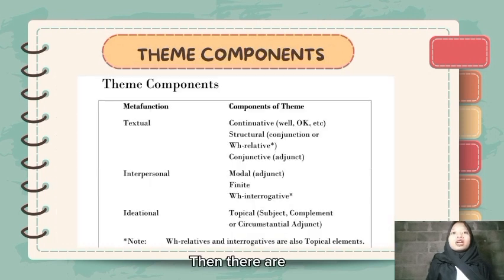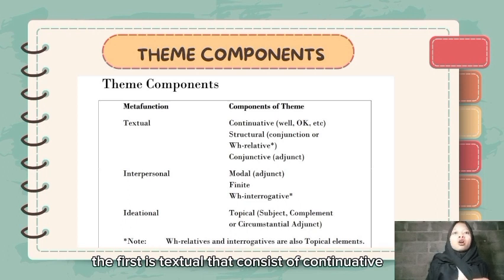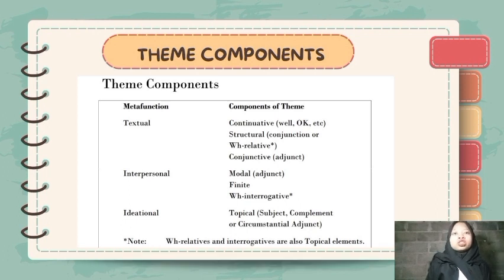Then, there are three components of the theme. The first is textual, that consists of continuative, structural conjunction or WH relative, and conjunctive. Then the second is interpersonal, that consists of modal adjunct, finite, and WH interrogative. And the last one is topical, that consists of elements like subject, complement, or circumstantial adjunct.